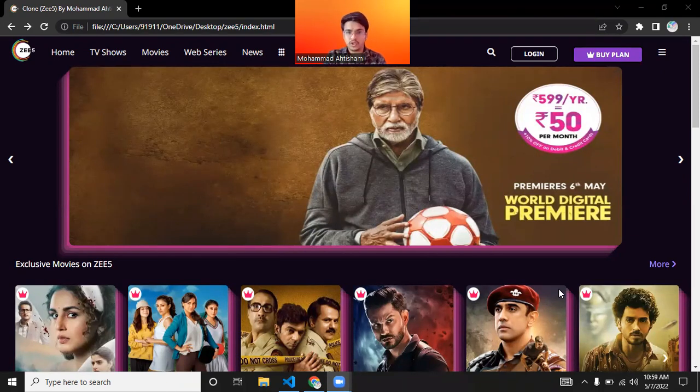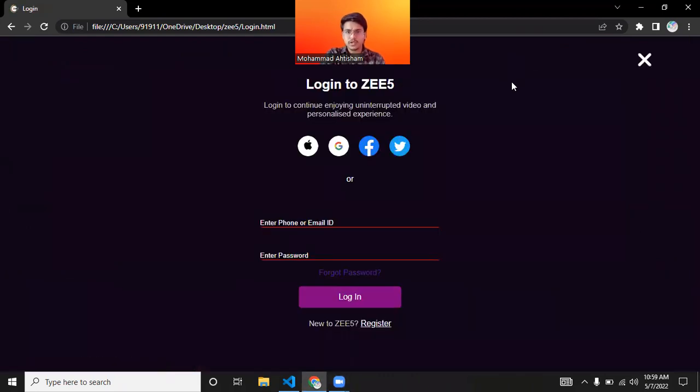So without wasting your time, I would like to go through how you can use this website and use this entertainment very well. Here is the login button option. You can simply log in here. If you are new to this website, simply register here. If you are an existing user, you can simply put in your details and go through to the homepage easily. Let's suppose I am new here.